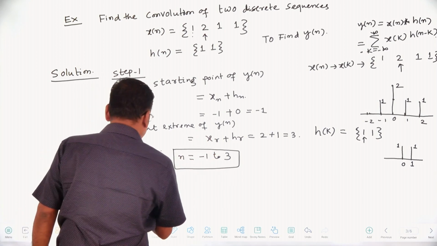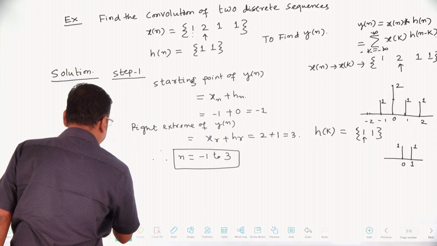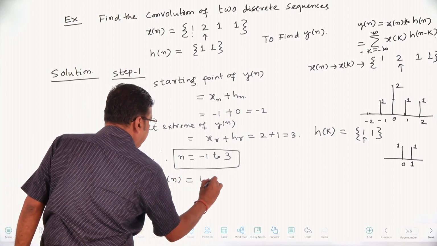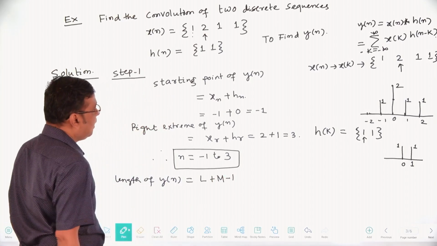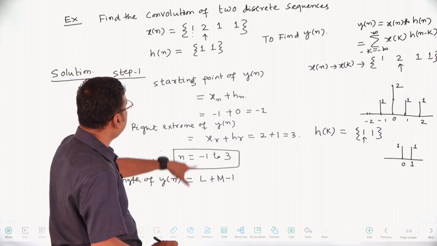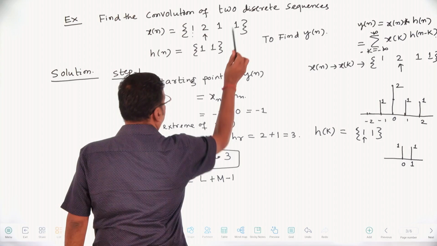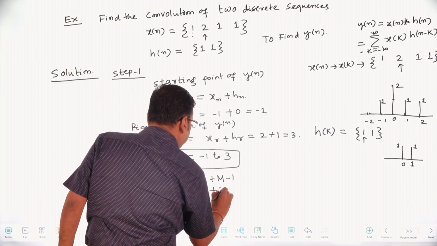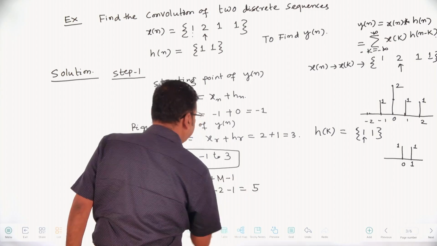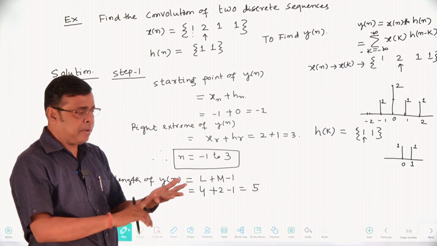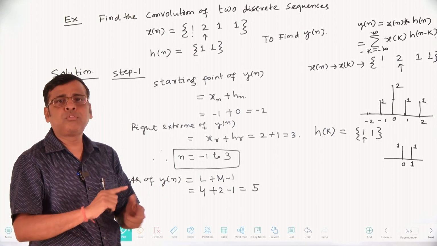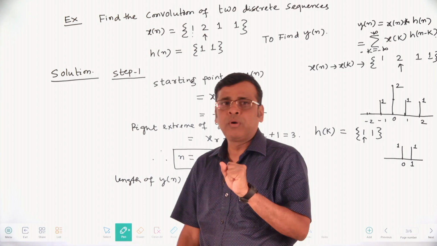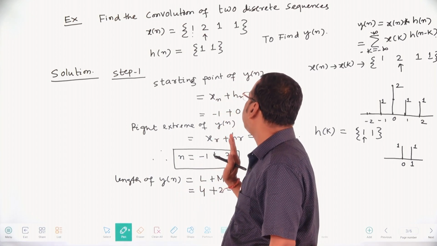Now for y of n, another formula is: length of y of n equals L plus M minus 1. L is the length of x of n, which is 1, 2, 3, 4, that is 4. The length of h of n is 2. So 4 plus 2 minus 1, that is 6 minus 1, that is 5. Obviously 5. And n equal to -1, 0, 1, 2, 3, that is also 5, right? So that means 5 values of y of n we have to calculate. This is the basic thing.